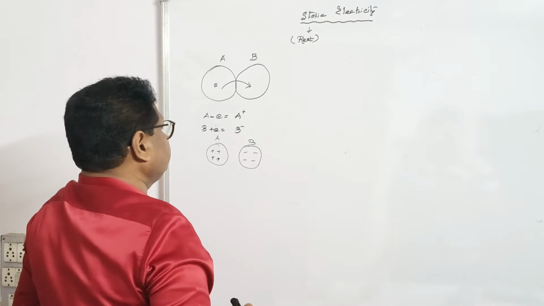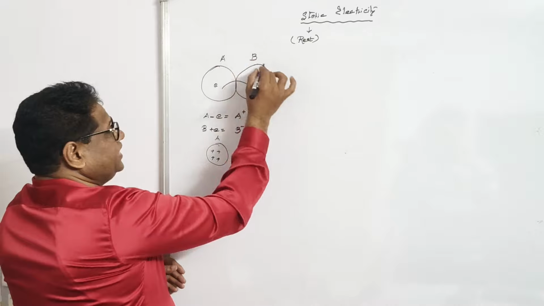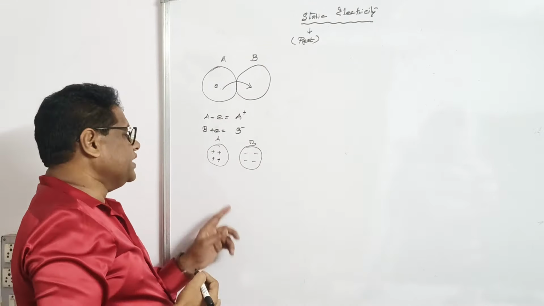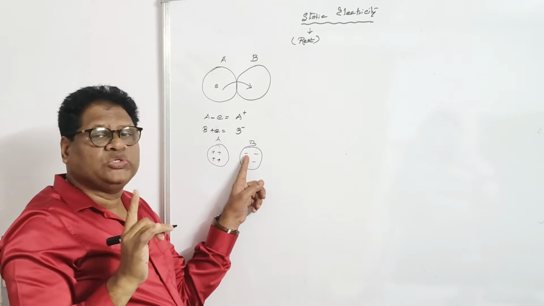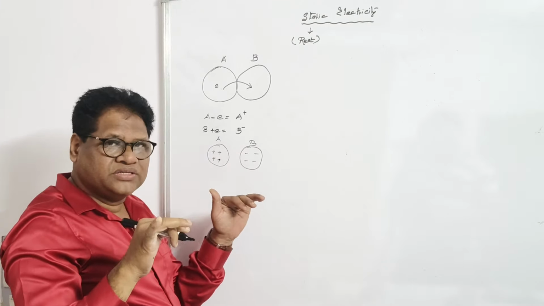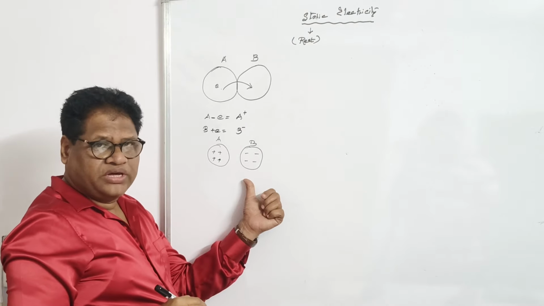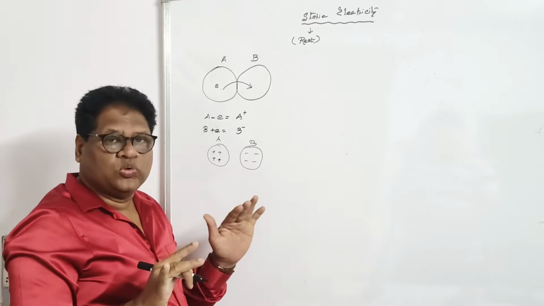The branch of physics that deals with these electrified bodies at rest is static electricity, because you can see the charge on A and B is not allowed to flow, it is static. Both bodies have positive and negative charge, and these charges can't flow.